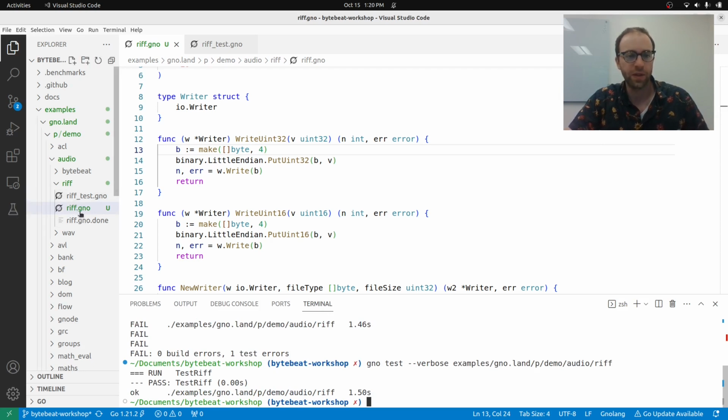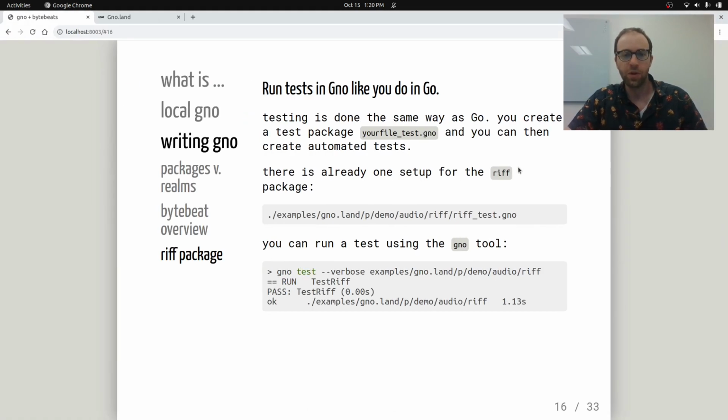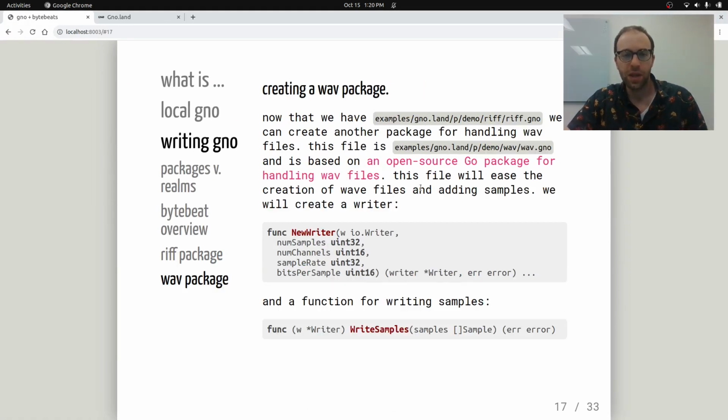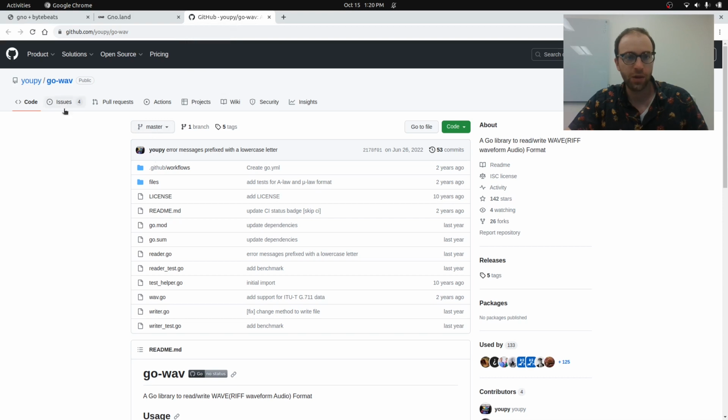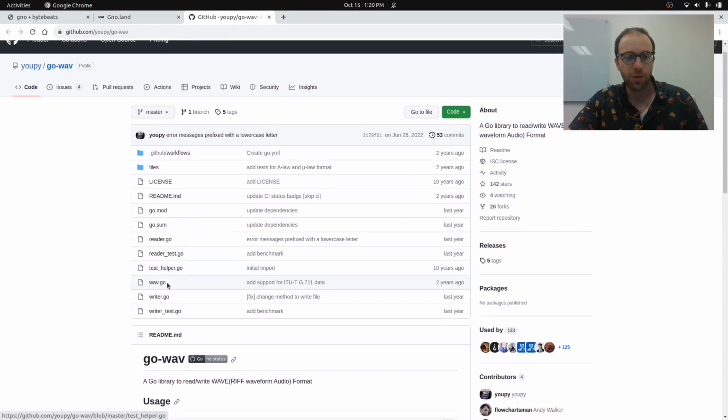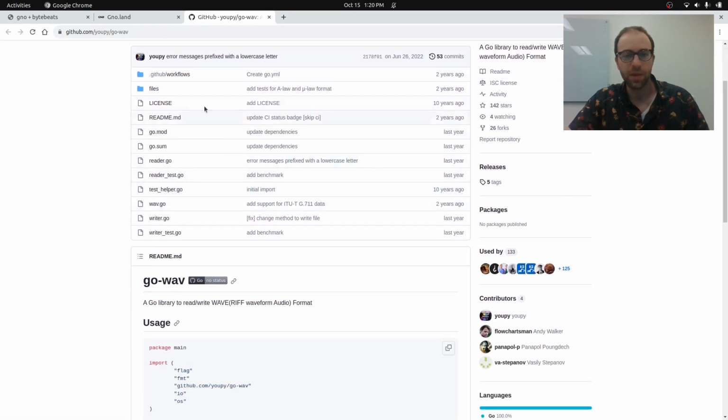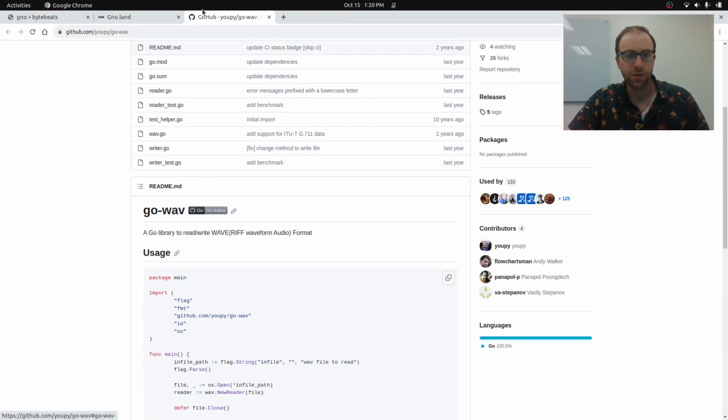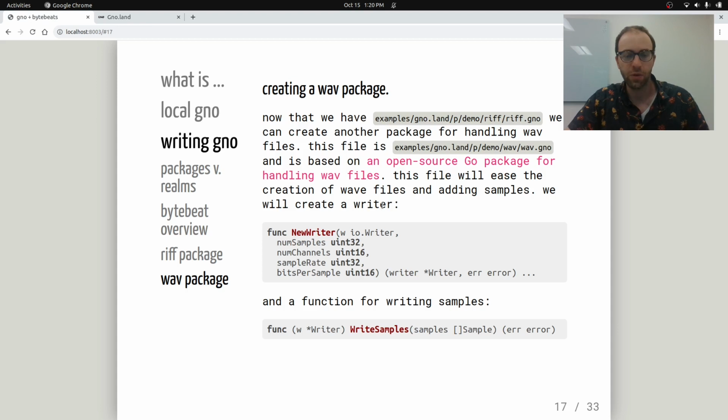So this is Gno code. When it's run, it's actually interpreted to Go and then compiled and run as Go code. So there we go. We have a little riff package. And now we also need a wave package. I'm going to be basically porting this Go wave package. I couldn't import this directly because it's not guaranteed to be deterministic as is. So I ported what I needed for Gno today.